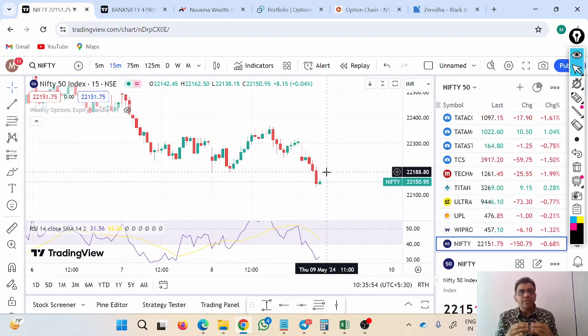This difference of 30 rupees is called the implied volatility. This is the basic fundamental, the basic definition, the basic concept. So no need to confuse, no need to think much. This difference is called the implied volatility.